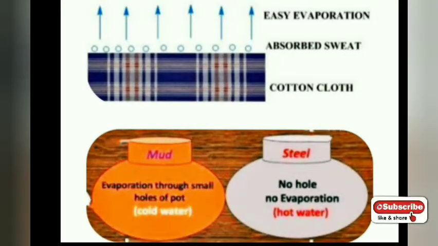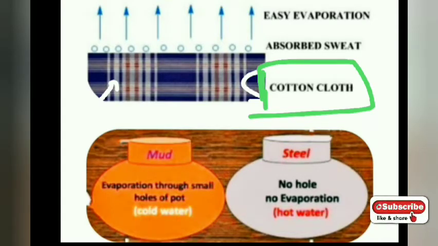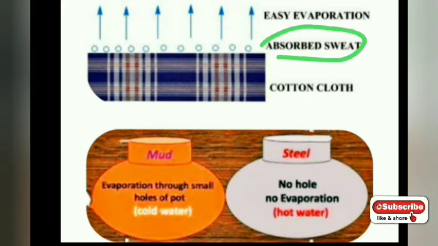Now let me try to make this concept crystal clear for you. Let us take an example. Here we have cotton cloth. You must have heard that in summer our parents and most people prefer to wear cotton clothes. But why does this happen? Why do we say there will not be as much sweating in cotton cloth? Because the sweat will be absorbed very fast.